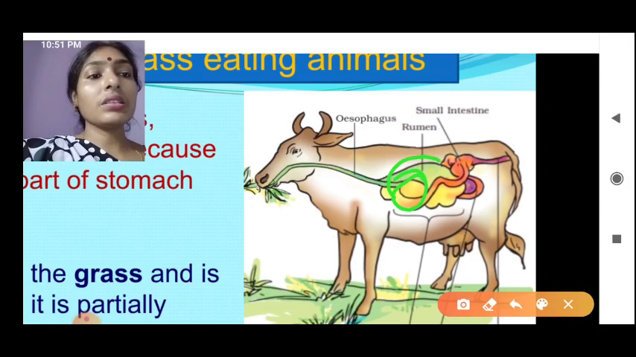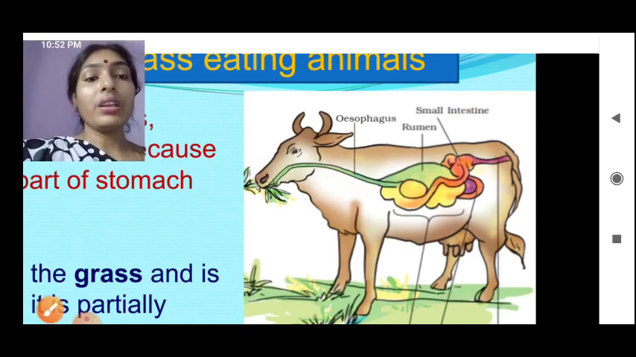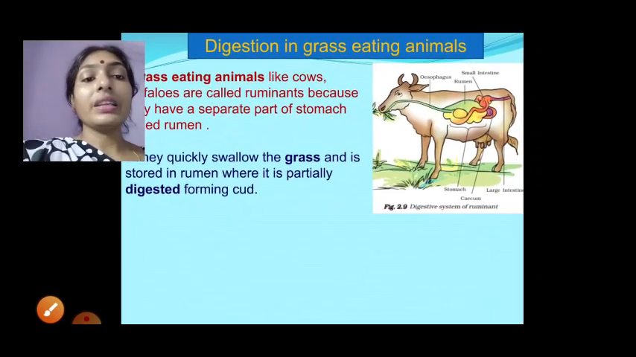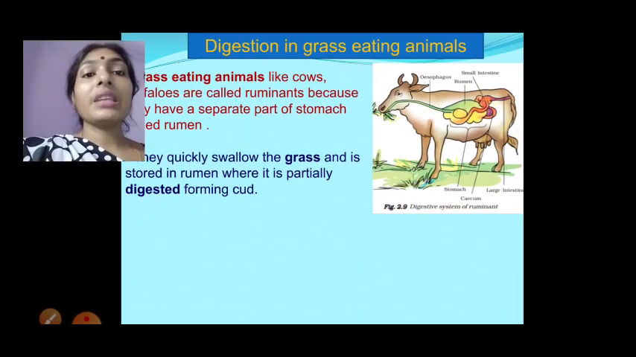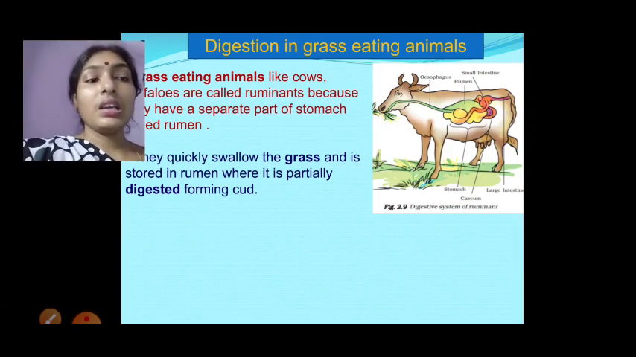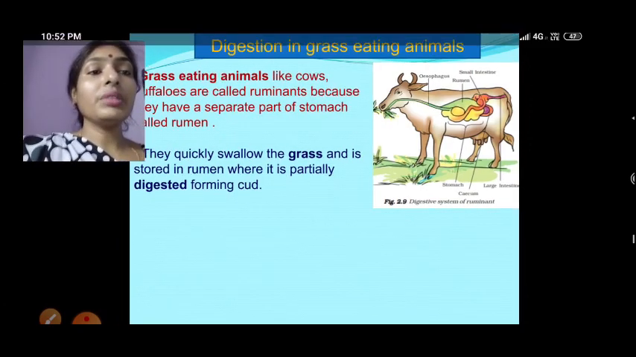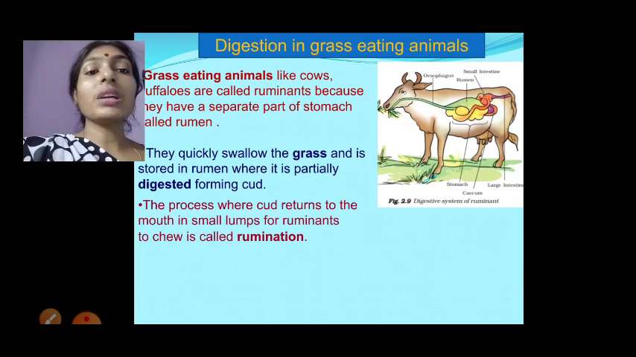This is called the rumen. When they eat fast, the food first goes to the rumen. After that they take the food back out from the rumen and start chewing for a long time. When the food is in the rumen, it becomes curd.